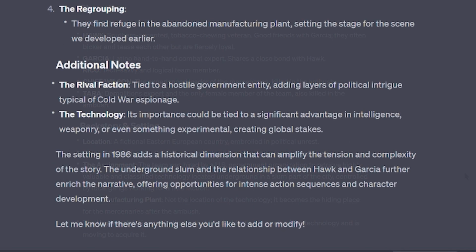In the additional notes, you'll find details about the rival faction and the technology. If I need help figuring out who this group is or what the technology involves, I can either consult ChatGPT or come up with it myself. Likewise, if you're struggling, you can ask ChatGPT for assistance. Don't hesitate to ask it to brainstorm with you.